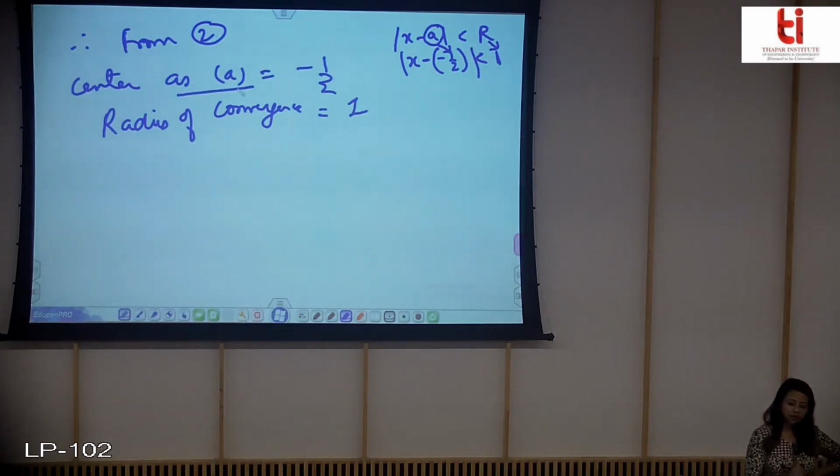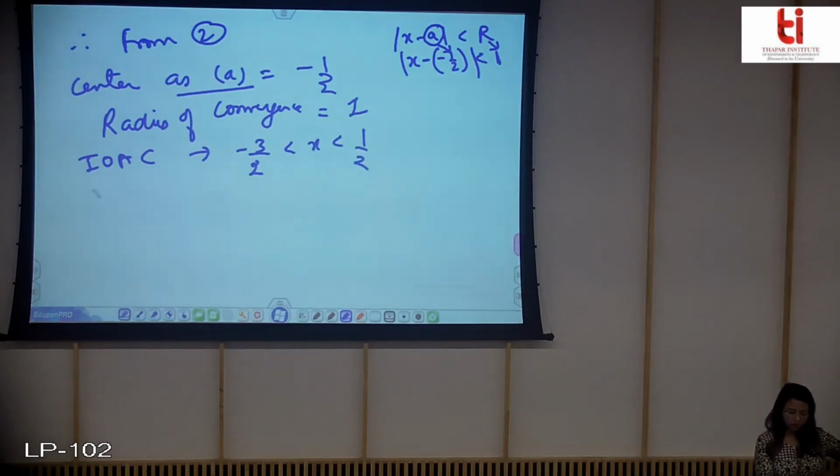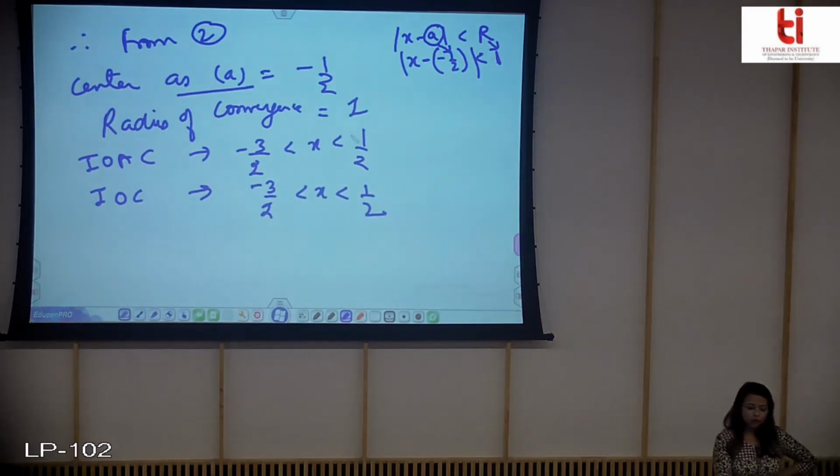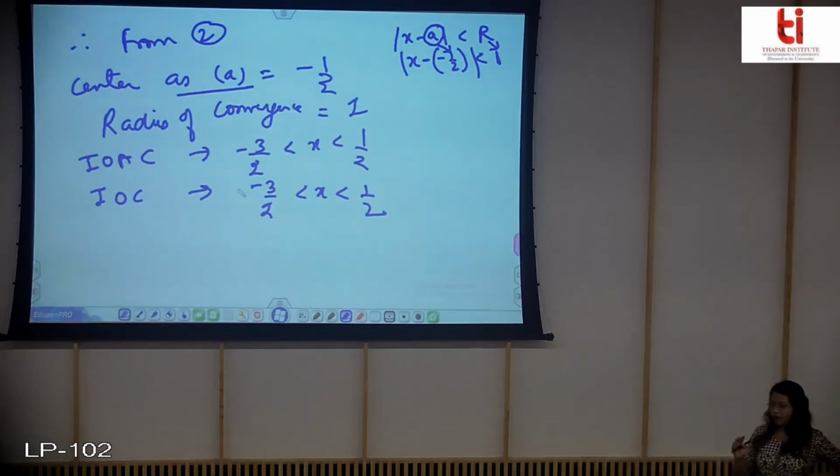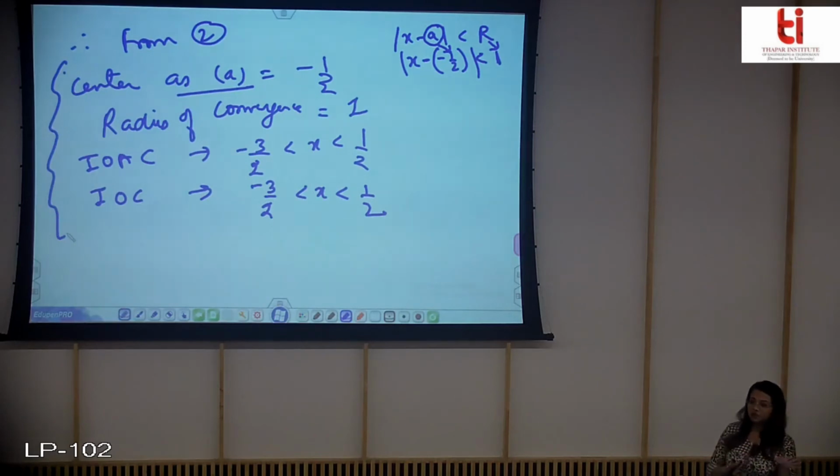So my center will be minus half and the radius of convergence will be 1, and for the interval of absolute convergence, whatever we have seen till now, we have this information, but still we can have absolute convergence at the end point also. We haven't checked it till now, but whatever analysis we have done, we can say at least this much, that my interval of absolute convergence will contain these points.